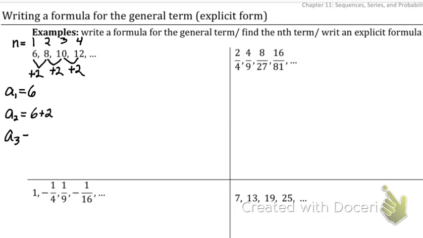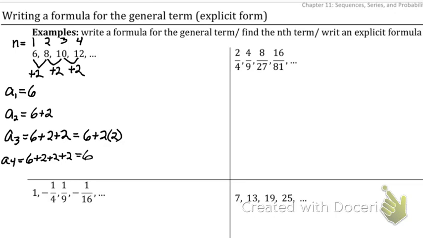My third term is going to be 6 plus 2, but then I add 2 more to it. Another way I could rewrite that is 6 plus 2 times 2. My fourth one was 6 plus 2 plus 2 plus 2, because that gives me 12.